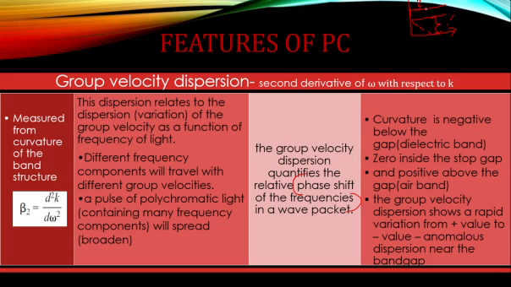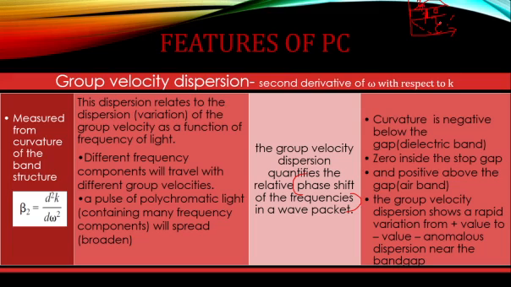While at the region of the band gap there is no propagation, so the value of curvature is 0 or group velocity is 0. And in the air band you can see the curvature is a positive one. That means it increases with propagation vector. And hence the group velocity will also show a rapid variation from positive value to negative value. That rapid variation is what you call anomalous dispersion. Near which point? It is the band gap region where there is a sudden change from positive to 0 and 0 to negative.